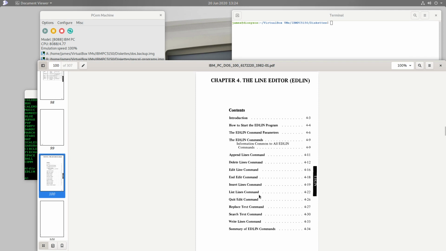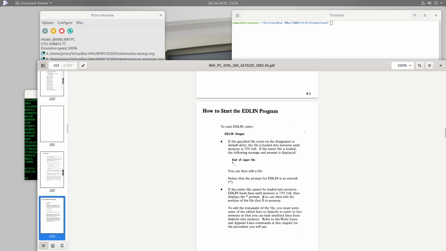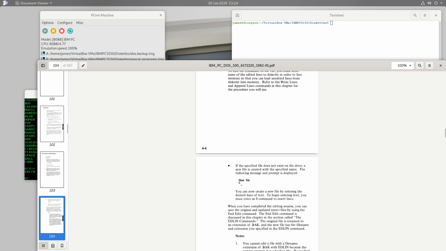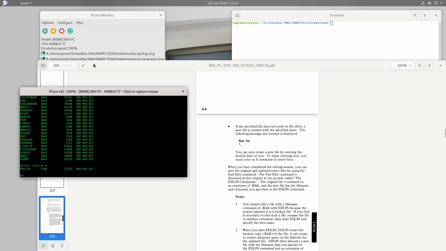Here's the line editor. Okay, so the way we start it up is we enter the word edlin, which is the executable, and then we give it a file name of a file we want to edit or maybe create from scratch. So even if we're creating a file, we still need to give it that file name. And then let's just start it up so you can see what's going on here.